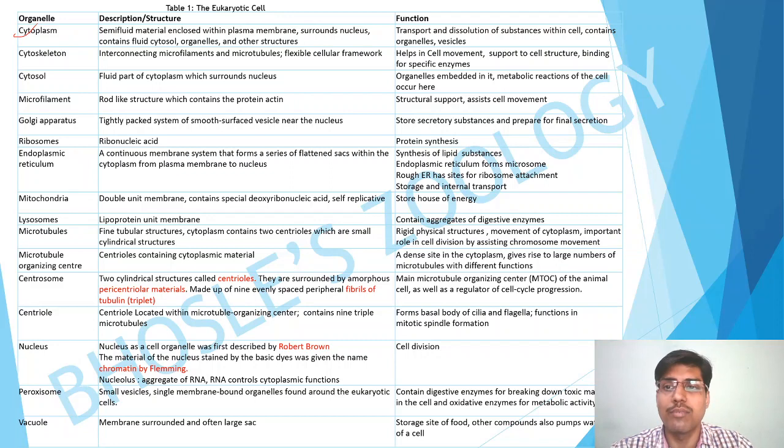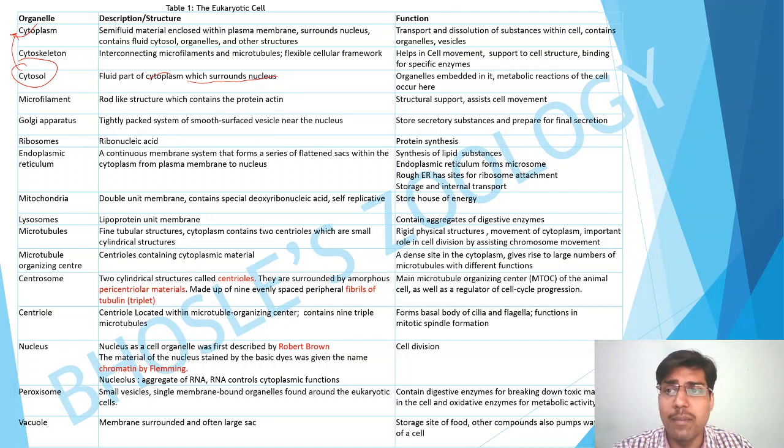Next is the cytosol. It is the fluid part of the cytoplasm which surrounds the nucleus. The cytoplasm, as I said, also has organelles in it, but the exact fluid part of the cytoplasm is what is called the cytosol. The organelles are embedded in it. Metabolic reactions of the cell occur here, and obviously this is the semi-fluid or fluid part. So the metabolic reactions, ATP generation, utilization, transport, cycles, all occur in the cytosol.